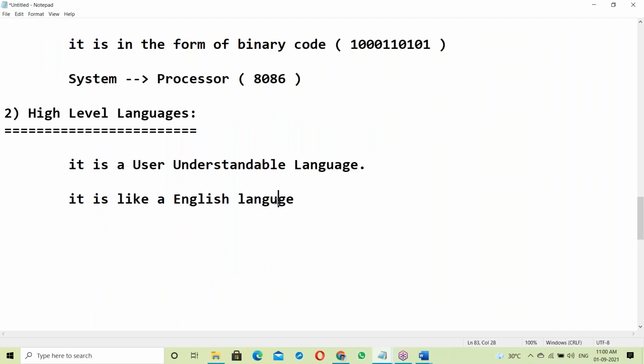C program, C++, Java, all are high level languages.